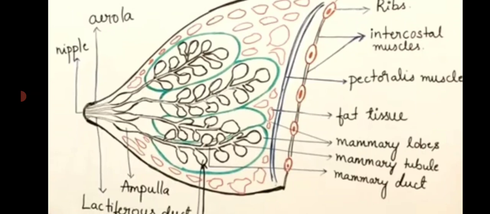The lactiferous duct expands to form the lactiferous sinus, which serves as a reservoir of milk, and each lactiferous duct opens separately by a minute pore on the surface of the nipple. This is the internal structure of the mammary gland. The milk is formed in the alveoli and ejected out through the nipple.